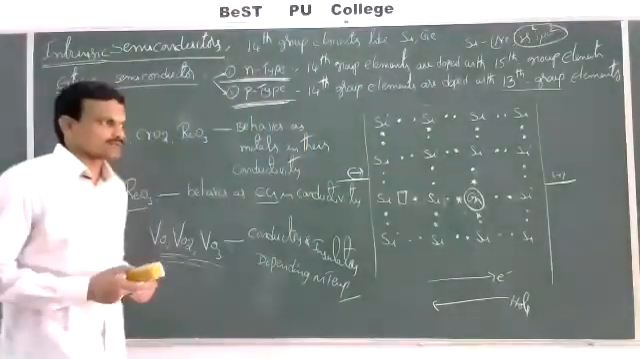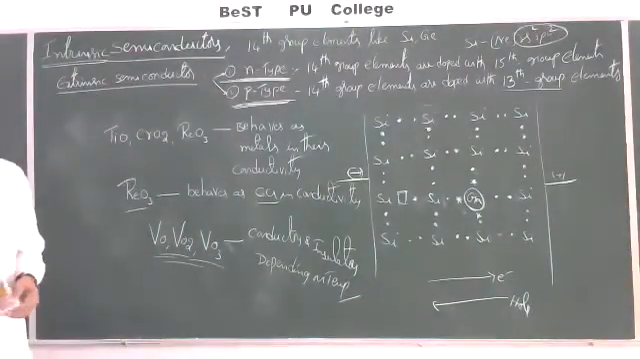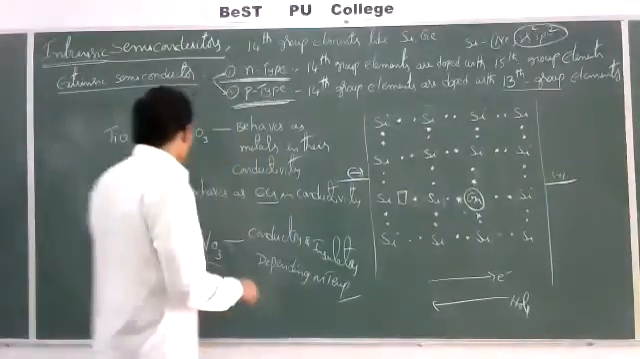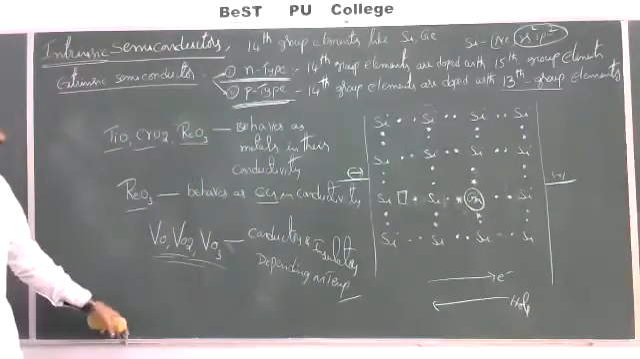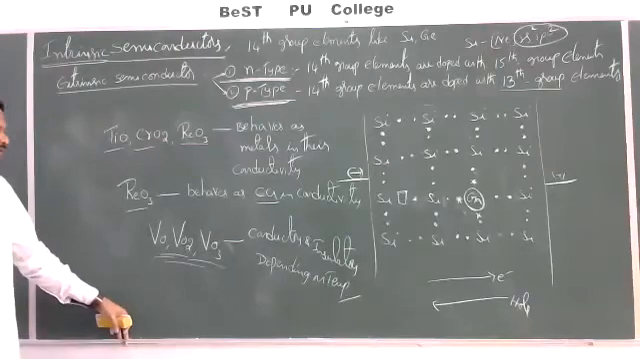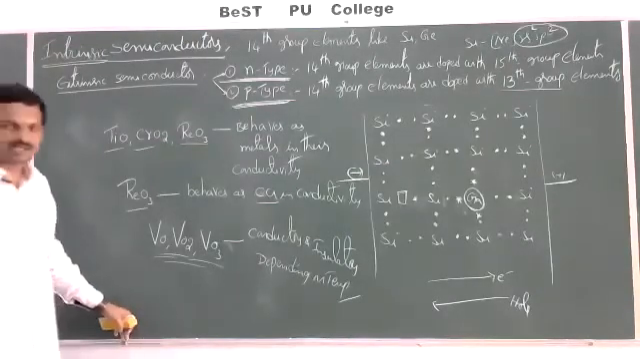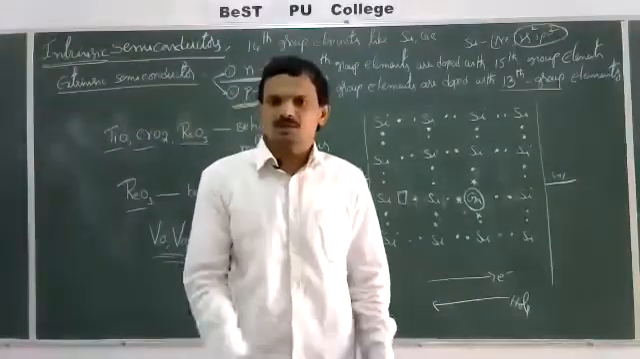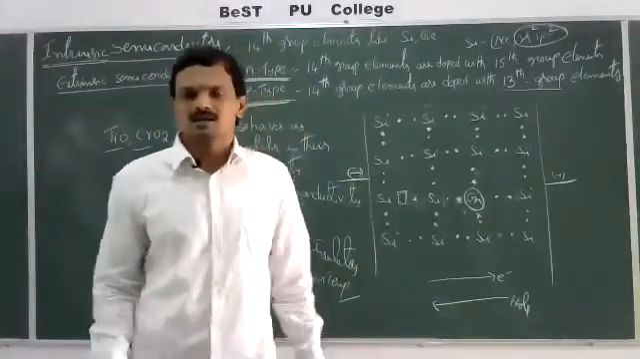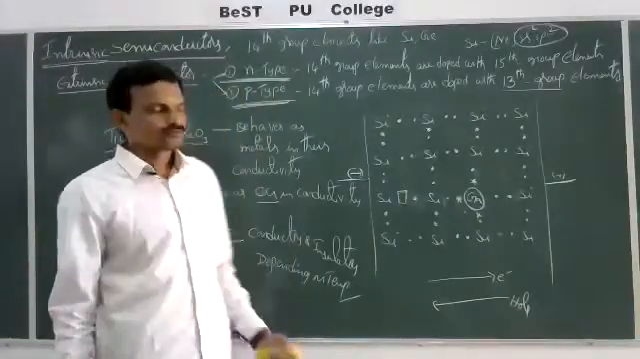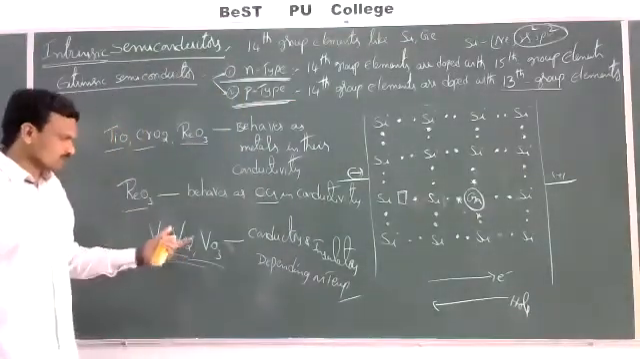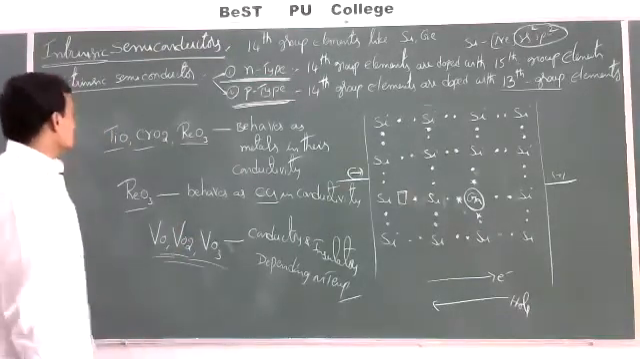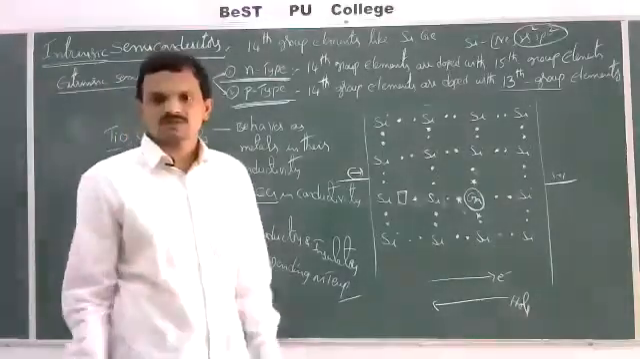And in case of solids, some compounds have a conductivity similar to metals, like titanium, chromium and rhenium oxides. Rhenium oxide has electrical conductivity nearly similar to copper metal. And some oxides can behave as insulators or conductors depending on temperature. Example, VO, VO2, VO3. They can show this temperature dependent conductivity. So this is regarding the electrical properties of solids.